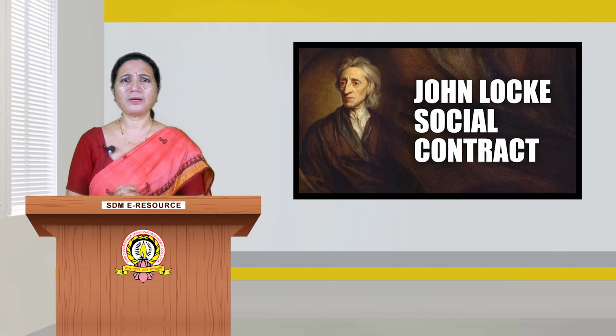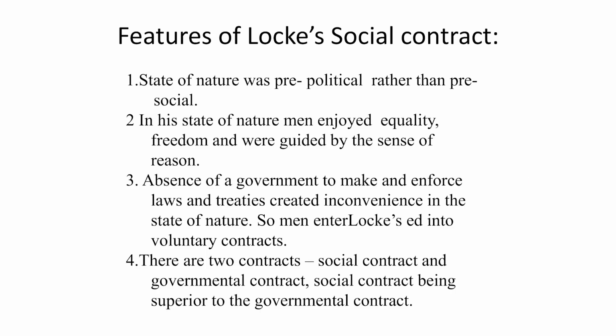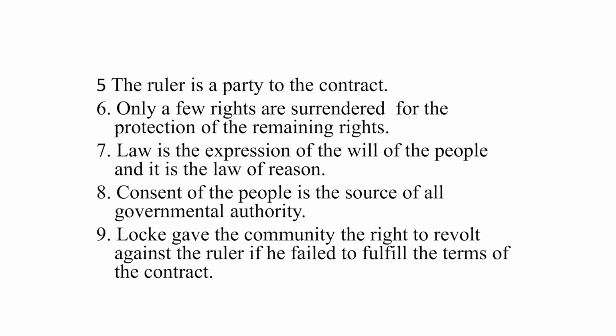If we want to speak about the features of this social contract, just to sum up, the state of nature was pre-political rather than pre-social, and in his state of nature men enjoyed equality, freedom and were guided by a sense of reason. Absence of government to make and enforce laws and treaties created inconvenience in the state, so men entered into contract, that is voluntarily. There are two contracts, one is the social contract and the other the governmental contract. The ruler is party to the contract. Only a few rights are surrendered for the protection of the remaining rights.